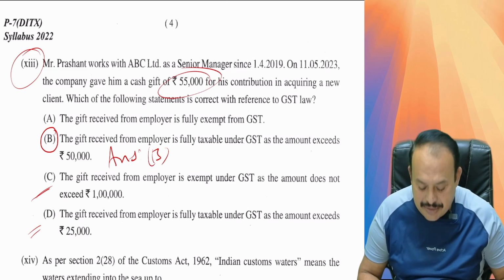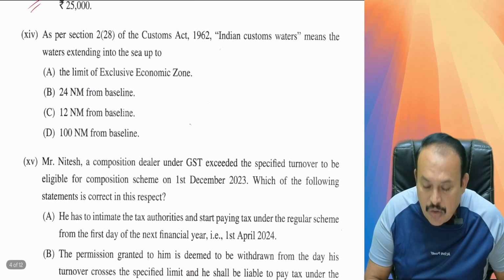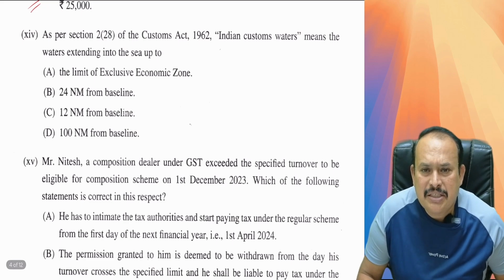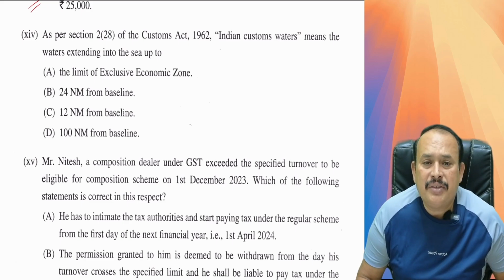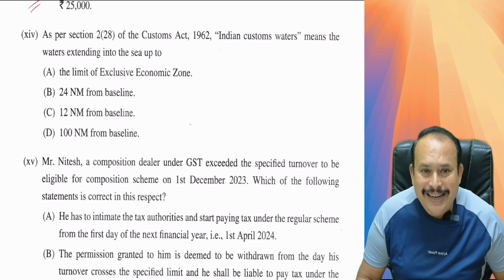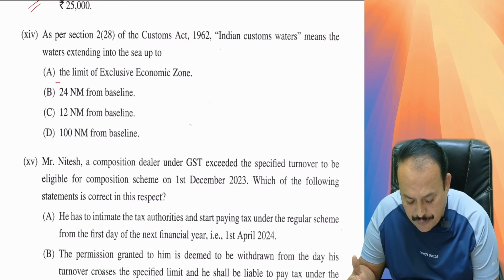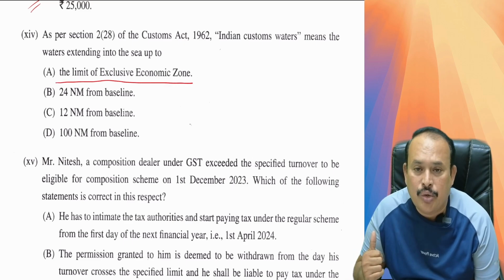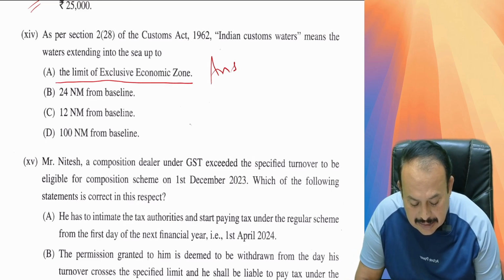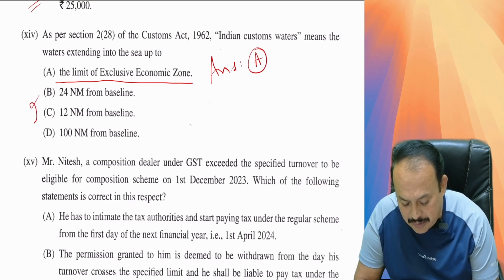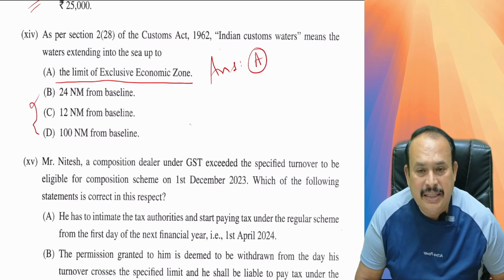Further, my dear friends, question number 14. As per Section 2, subsection 28 of the Customs Act 1962, Indian customs waters means the waters extended into the sea up to the limit of the exclusive economic zone. This is the right answer in the given case. Answer A itself is the right answer, so it is not required to refer to the B, C, Ds.